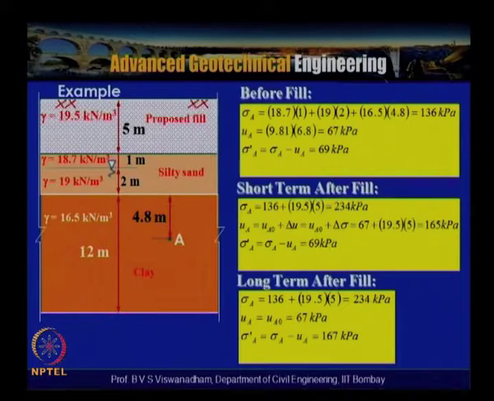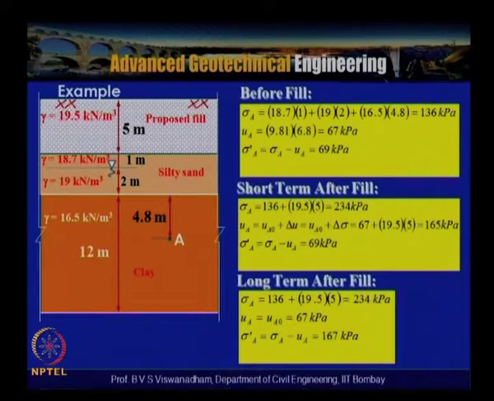placing the fill, entire the pore water pressure is, the drainage actually has not yet started. So 19.5 into 5, so pore water pressure is 165 kilopascals, and as the drainage has not yet started, the effective stress will remain constant. So because of that, sigma dash A is equal to sigma A minus U, that is 69 kilopascals.